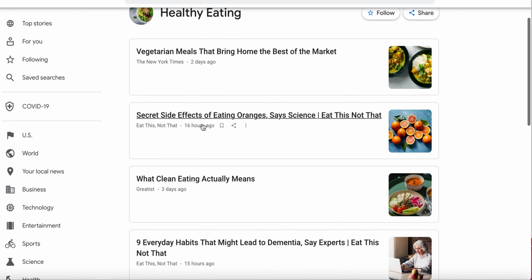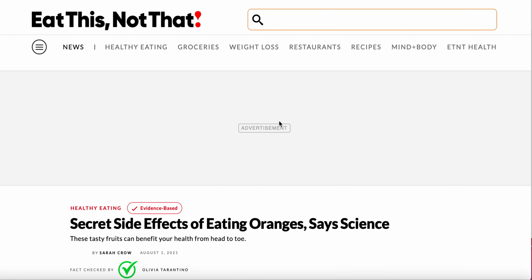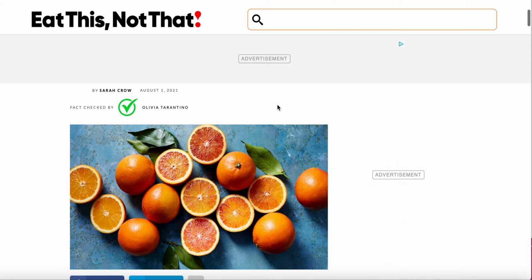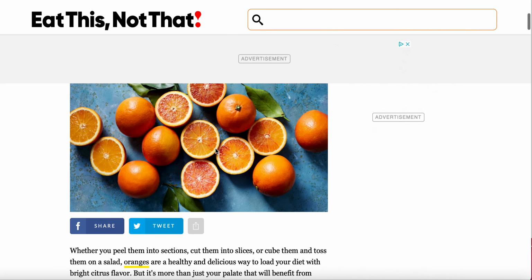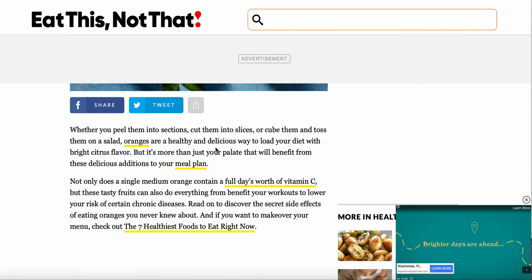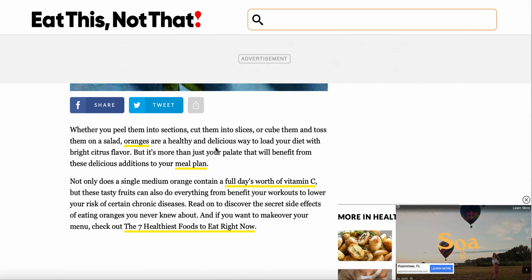So let's go with the secret side effects of eating oranges, says science, right? If I click on this, you can see that this article is fresh, it's new, and it's ready to read. As you can see, they put the different oranges, which is pretty cool. So this particular article, what you could do is you can basically find copyrighted content online.